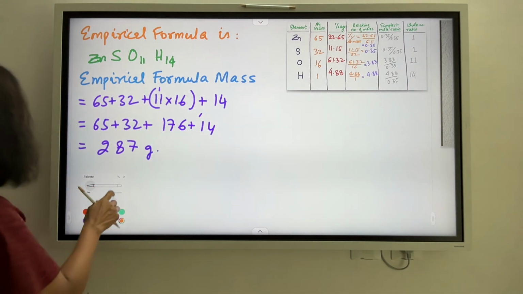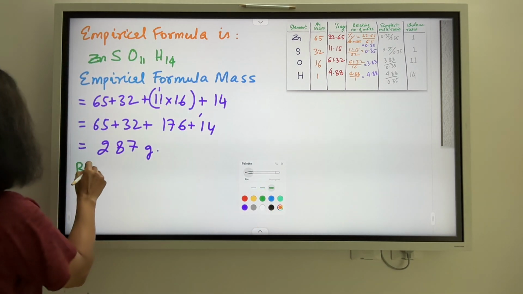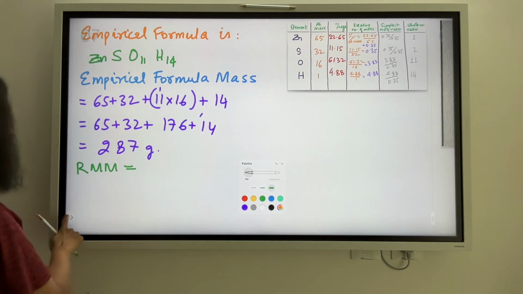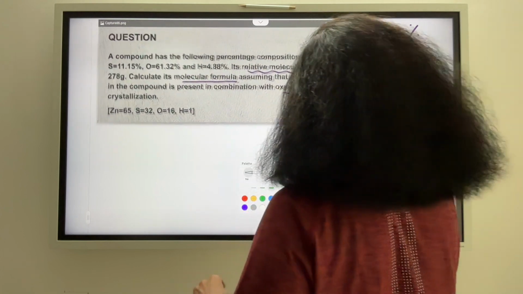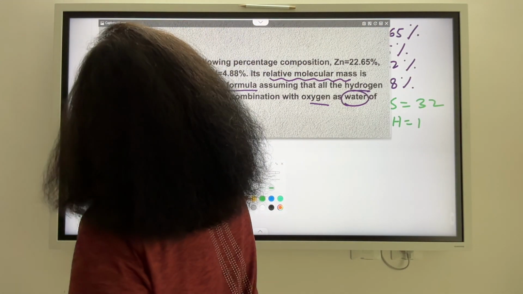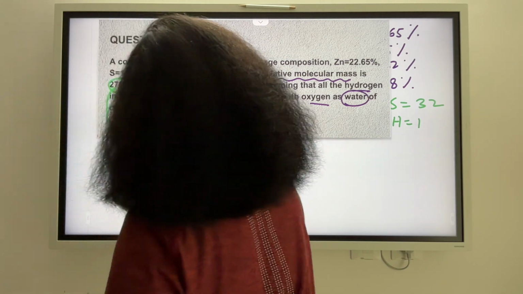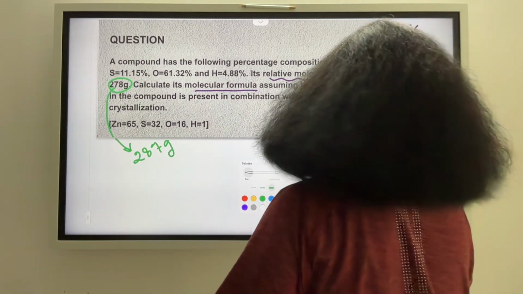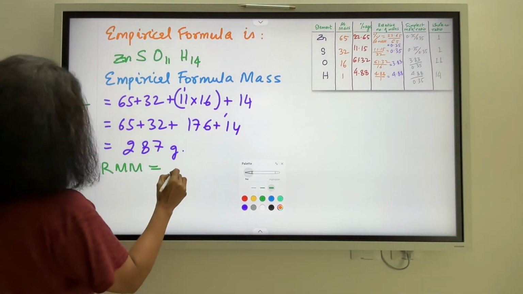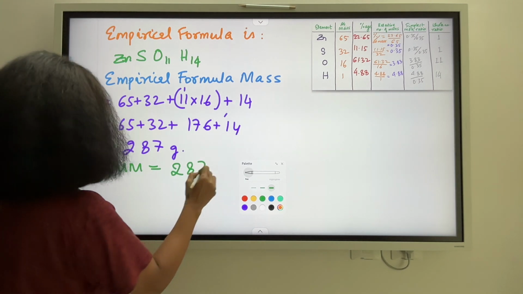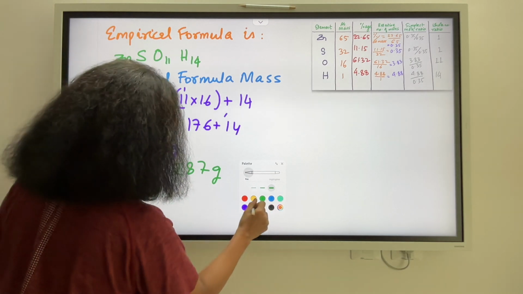Now what is given to me here is the relative molecular mass. Relative molecular mass of the compound has been given to me in the question. Well, there is a correction which this question requires. There is a typo here. So this number is not 278 but it is 287 grams. Alright, so we very clearly happen to have the empirical formula mass and the relative molecular mass becoming equal. So how does this help?